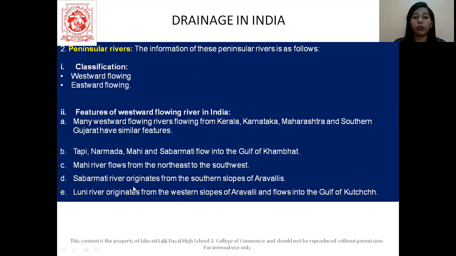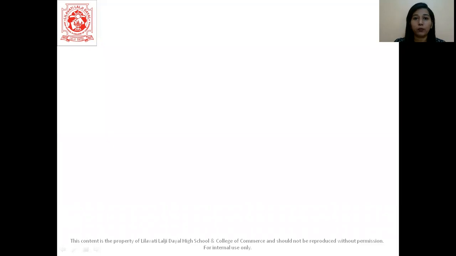Then the Sabarmati river originates from the southern slopes of Aravali. You can get these questions in objectives also. Then the Luni river originates from the western slopes of Aravali and flows into the Gulf of Kutch. These are the names of rivers and the places from where they are originating.